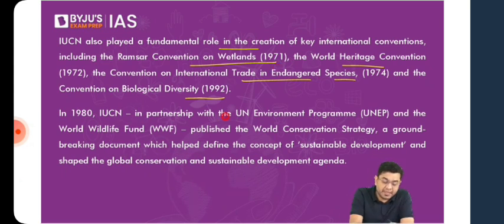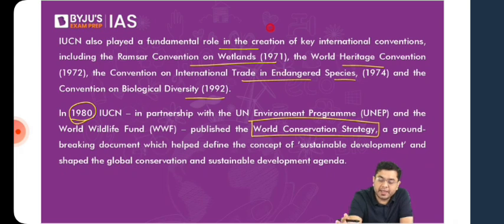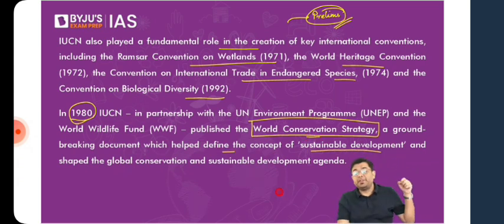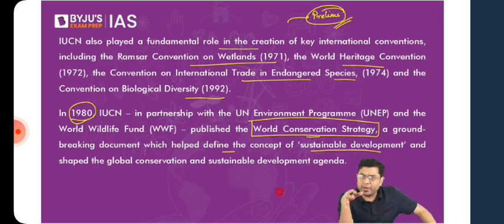Now, in 1980, IUCN published the World Conservation Strategy. Now, this entire slide is relevant for your prelims. The organizations, the conventions that IUCN is associated with, that is something which becomes relevant for your prelims. So that World Conservation Strategy helped define the concept of sustainable development, and thereby it shaped the sustainable development agenda. Because as we will discuss the Brundtland report going forward, and the Stockholm conference, sustainable development has always been in discussion. That discussion was in a way encouraged right at the time of the Stockholm conference itself.